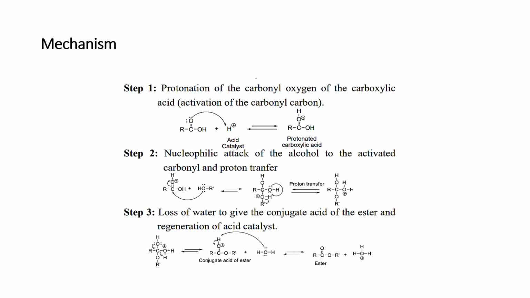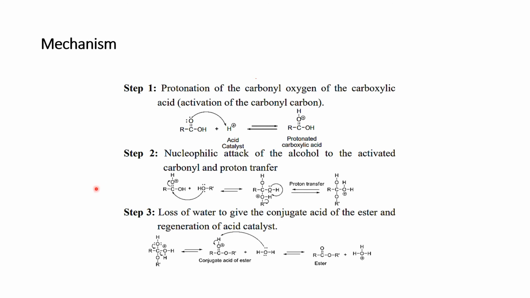Student, here is the mechanism of how this reaction takes place. Firstly, we are going to use step 1. In step 1, you will see simple protonation of the carbonyl oxygen of the carboxylic acid. Actually, this step 1 is the activation of the carbonyl carbon. For example, in this reaction you see RC double bond OH. This acid will attack this carbonyl oxygen, and this oxygen acquires a positive charge, as shown in this product. You name this product the protonated carboxylic acid.